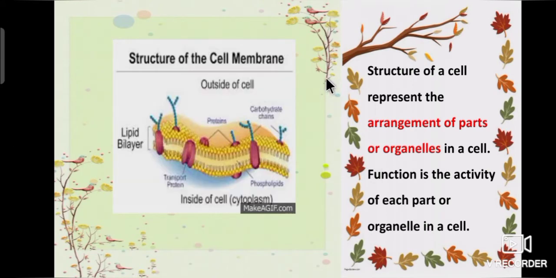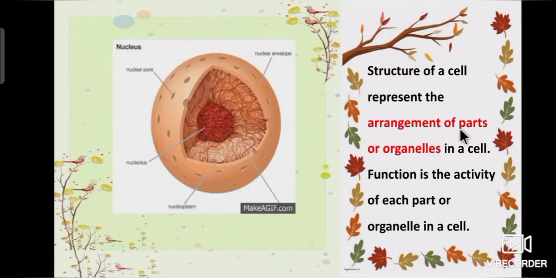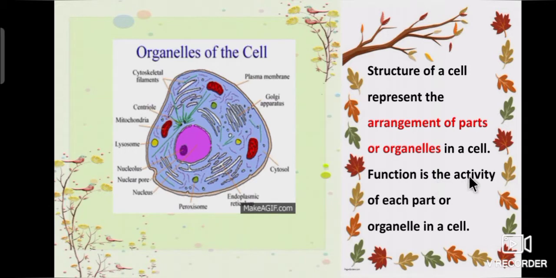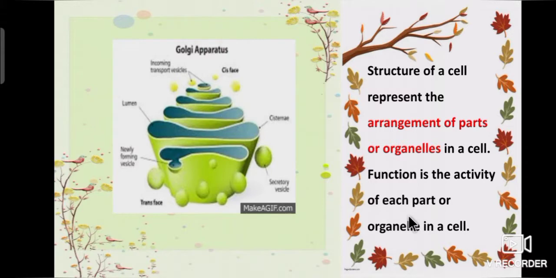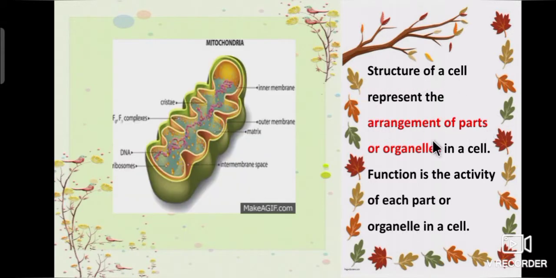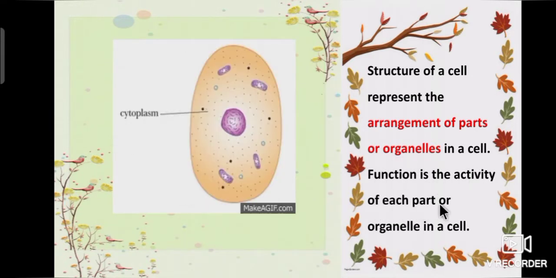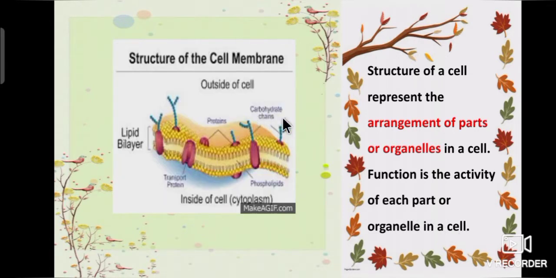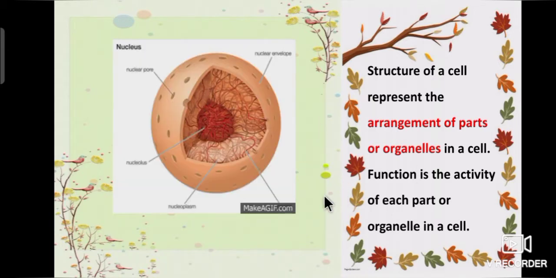What is an organelle? Let's see. Structure of a cell represents the arrangement of parts or organelles in a cell. Function is the activity of each part or organelle in a cell. For example, Golgi apparatus, mitochondria, and cytoplasm are some of the organelles in a cell.